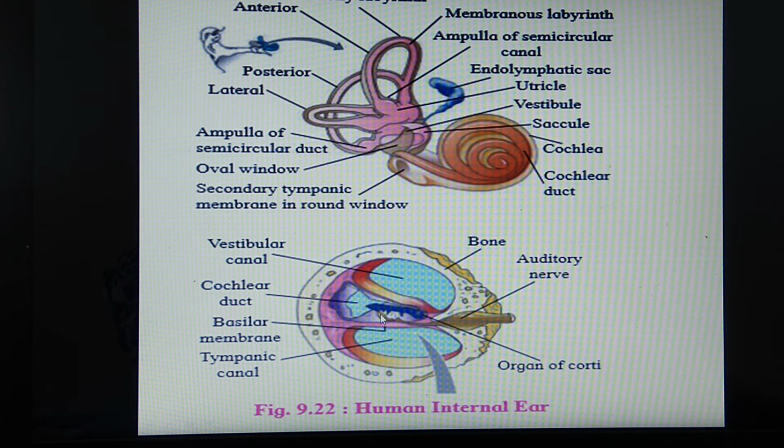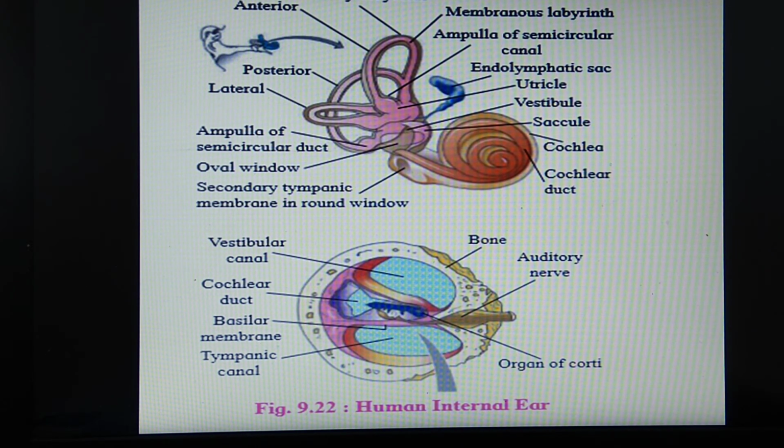So this is the first part of the inner ear, the labyrinth and the cochlea. Now this organ of Corti seen here, what does it consist of? The organ of Corti consists of hair cells. Here in this region of the organ of Corti, hair cells are present. Their hairs project towards the upper side, and these hairs are covered by a membrane called the tectorial membrane. So this is about the organ of Corti.